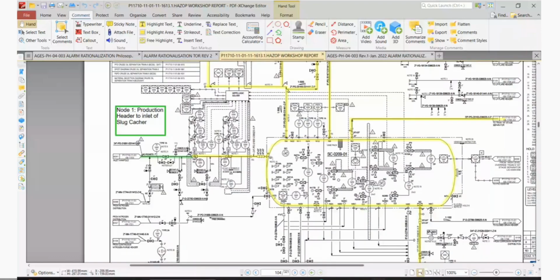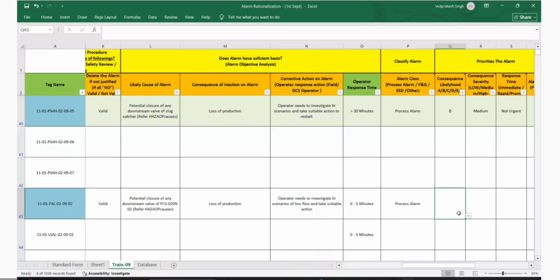If you are not able to take corrective action, from the moment you get the low flow alarm until it reaches LAHH, only then will it activate the ESD function and trip the system. The loss of production. Correct. So loss of production here, the severity.